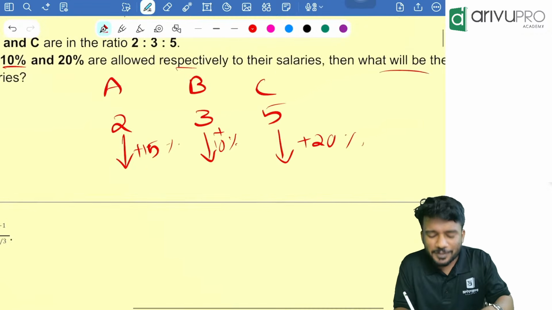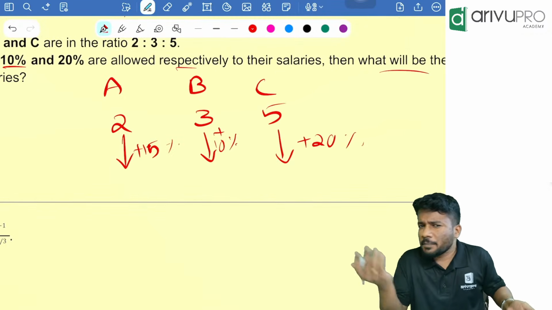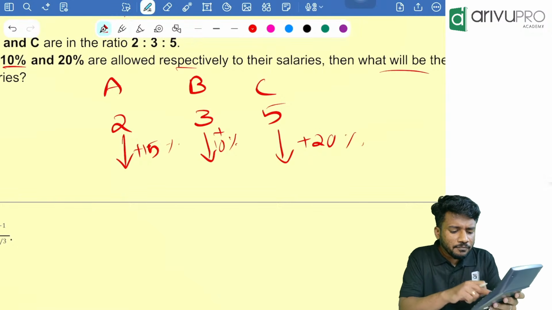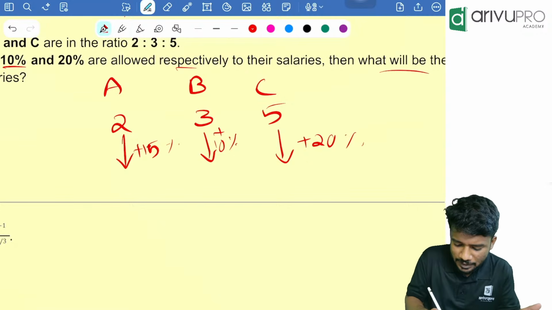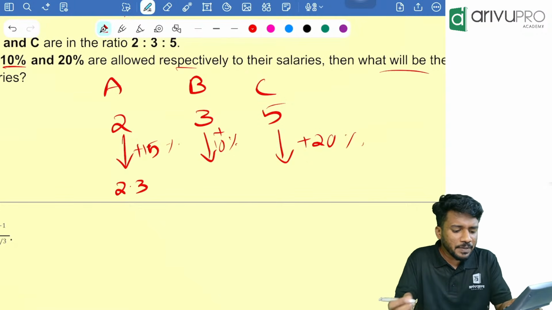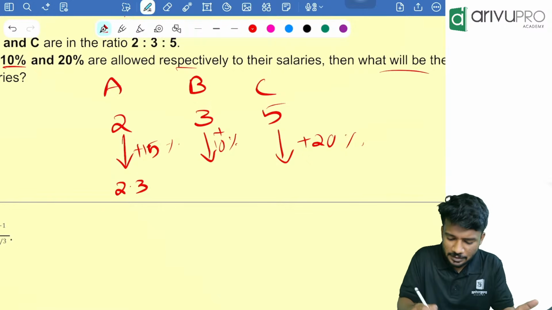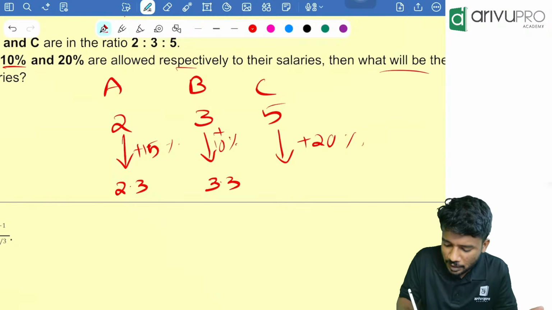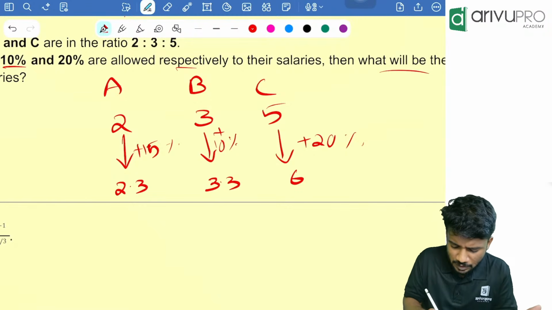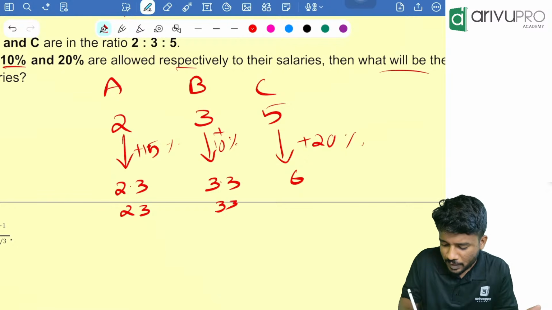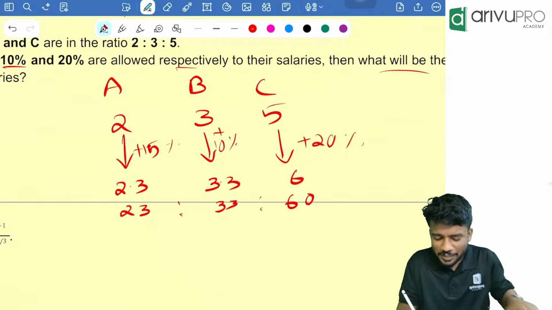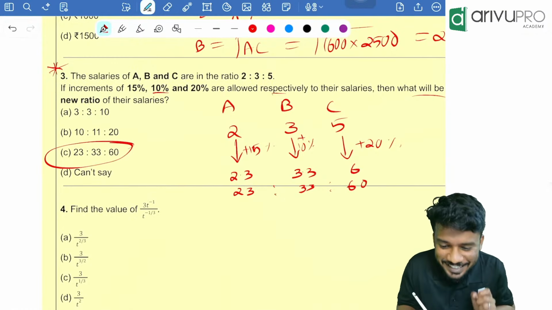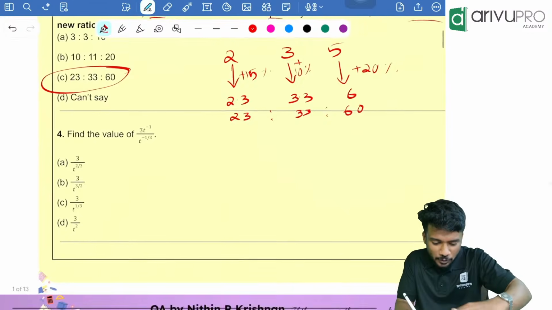People, in order to solve this, I already told you the method in the MDP discussion. What is the method? Take your calculator, type 2 plus 15, then click percentage. You will get 2.3. Then 3 plus 10% is 3.3. Then 5 plus 20% is 6. Now multiply everything with 10. So 23, 33 and 60. The answer is option C, 23 is to 33 is to 60. Very good people.